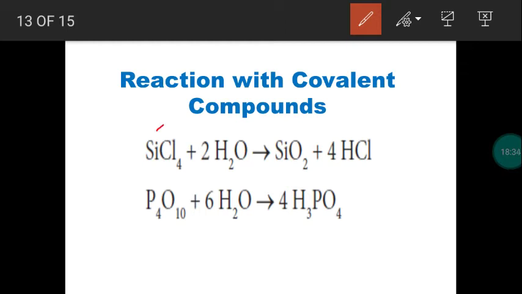SiCl4 is called silicon tetrachloride. When it combines with two molecules of water, it produces silica, SiO2, which means silica or silicon dioxide, with the liberation of 4 molecules of hydrochloric acid.